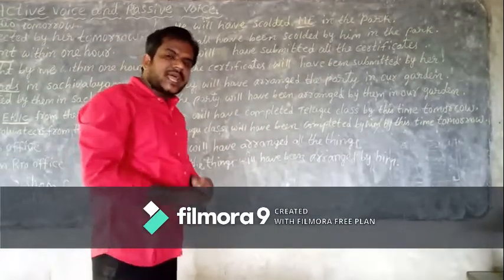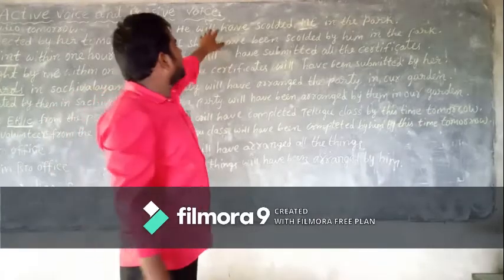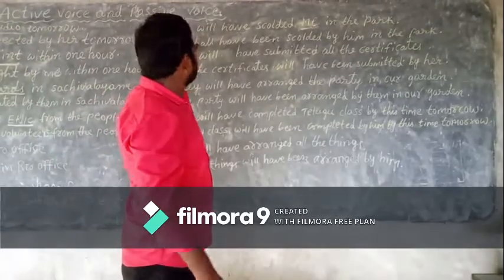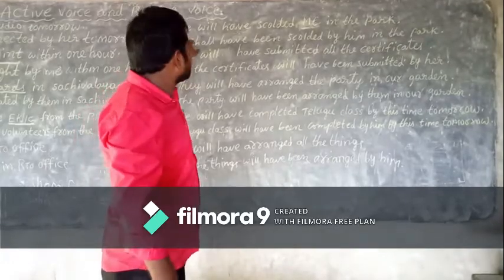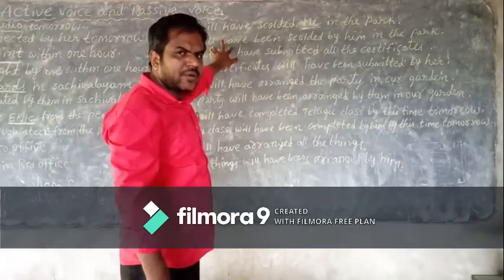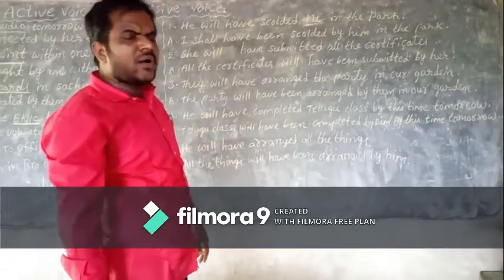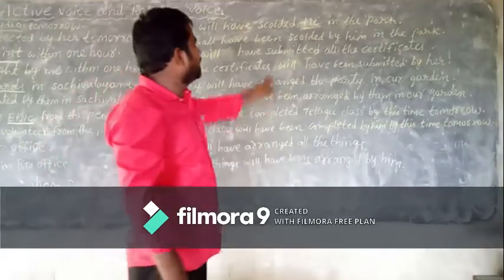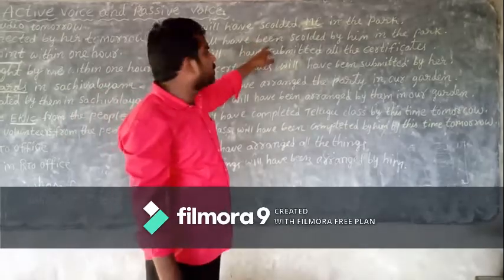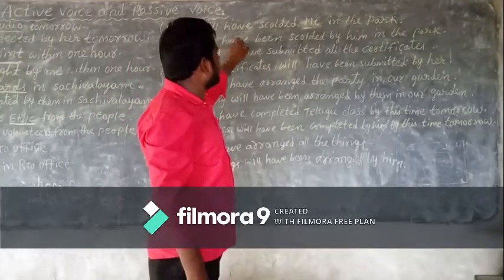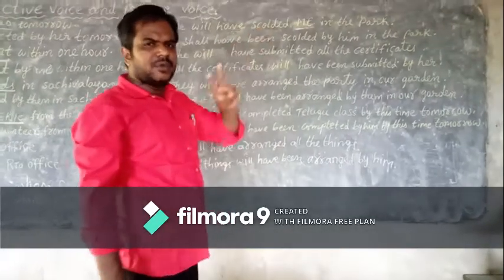Second rule, decide be form. Here will have, because subject he, but here we change subject as I. That's why shall have. Will have, shall have always takes been as a be form. So shall have been, be form over, children.